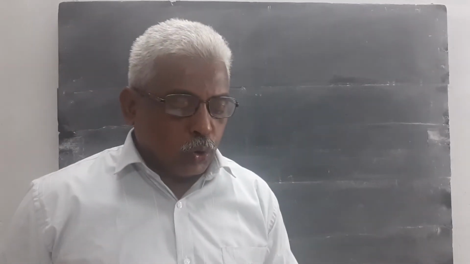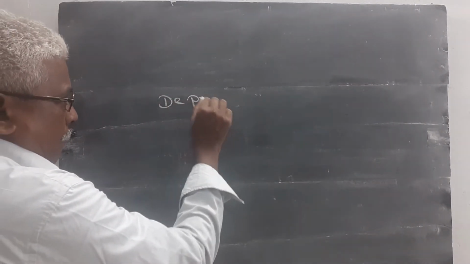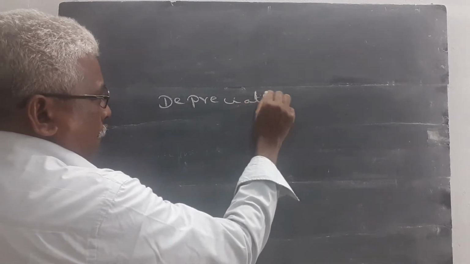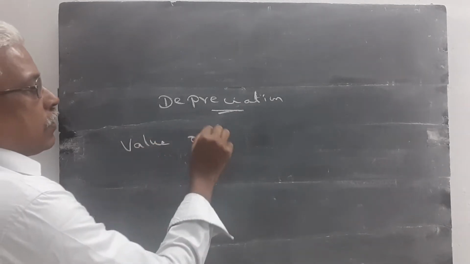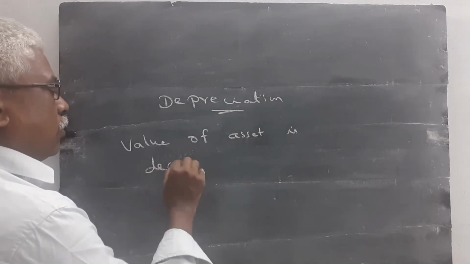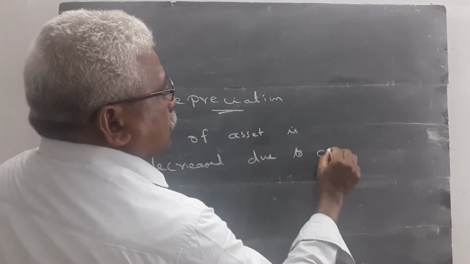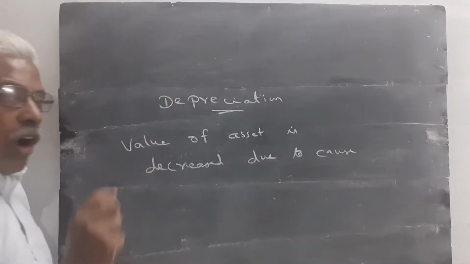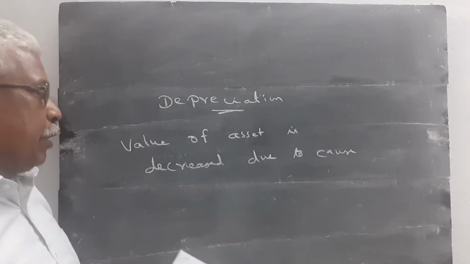Dear students, today I am going to explain the new chapter, that is depreciation account. Depreciation. What is the meaning of depreciation? Depreciation means the value of asset is decreased due to any cause. Due to any cause, the value of asset is decreased is called as depreciation.